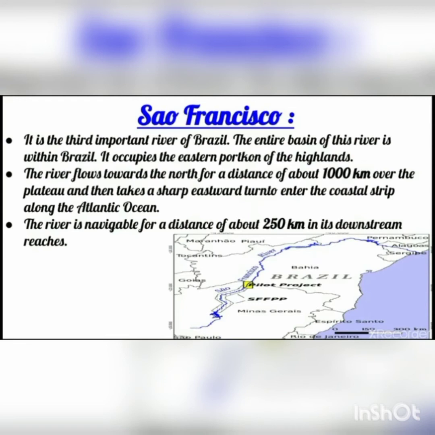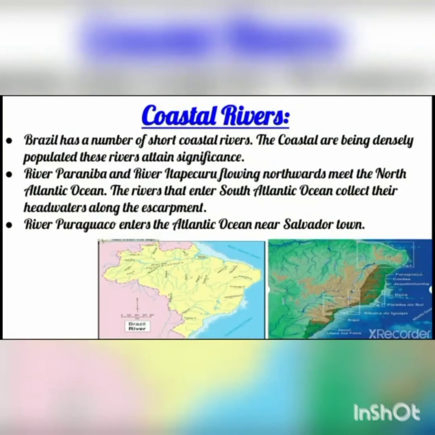The river flows towards the north for a distance of about 1000 kilometers. See in the map you can see the blue line, that is the São Francisco river. So towards the north the river flows for 1000 kilometers over the plateau, and afterwards it moves eastward and empties its water into the Atlantic Ocean. The blue shaded portion you can see is the Atlantic Ocean. Now the river is navigable for a distance of about 250 kilometers. It is used for navigation. Next we are going to study about coastal rivers.